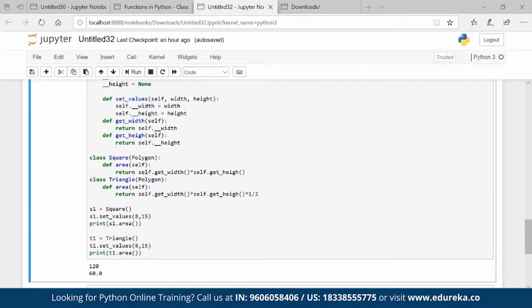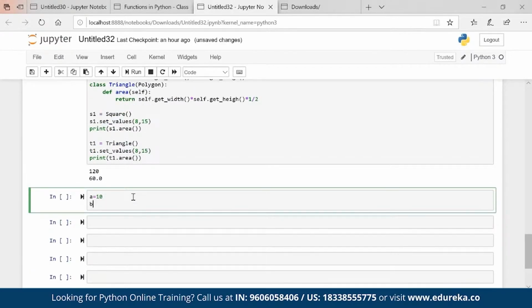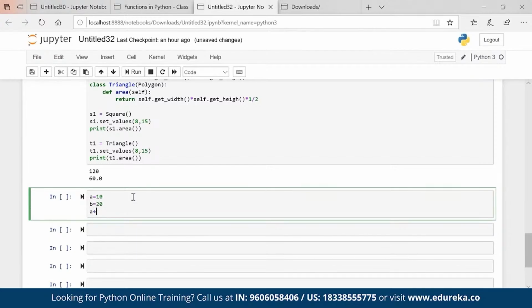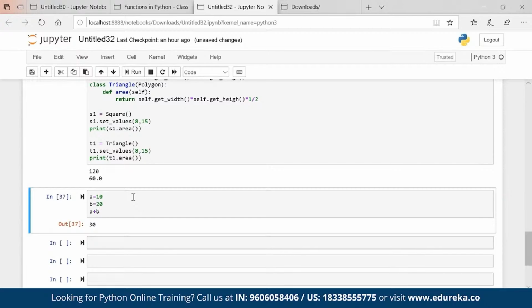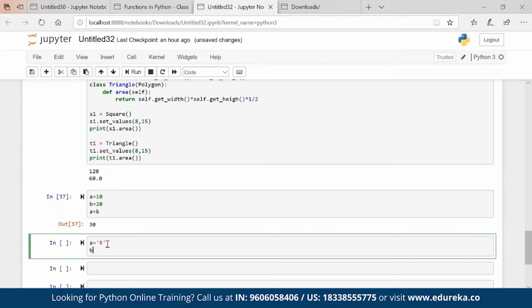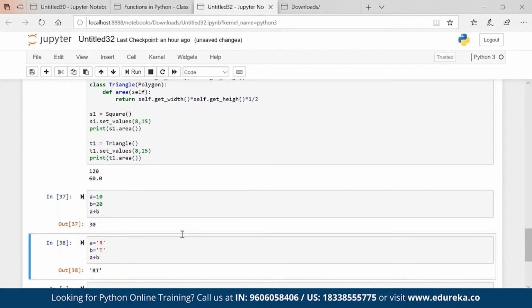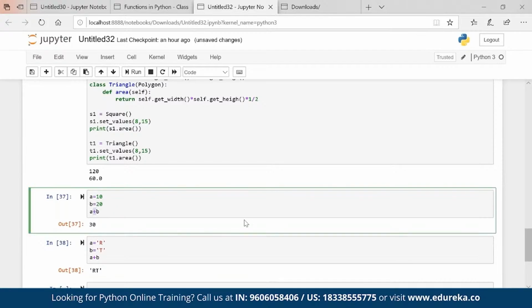Forms. So polymorphism is nothing but multiple forms. For example, let's take one simple example. I have A is equal to 10 and B is equal to 20. A plus B will give me what? It will give me the sum. Now, if I have A is equal to R and B is equal to T, then A plus B will give me what? It will give me RT, concatenation. So basically this plus is having different behavior for different types of variables.